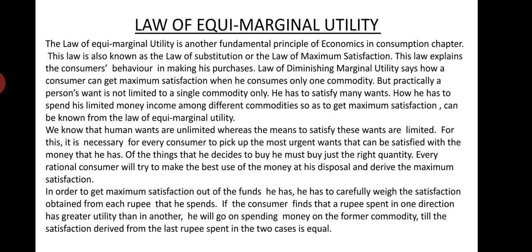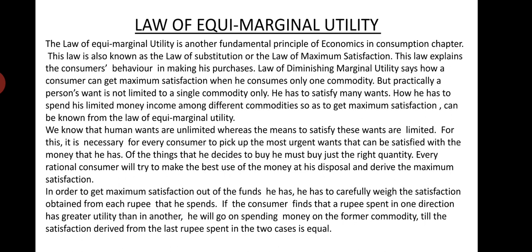But practically, a person's want is not limited to a single commodity only. In the law of diminishing marginal utility, we discussed the consumer's equilibrium where only one good is consumed. But we all know that human wants are unlimited.